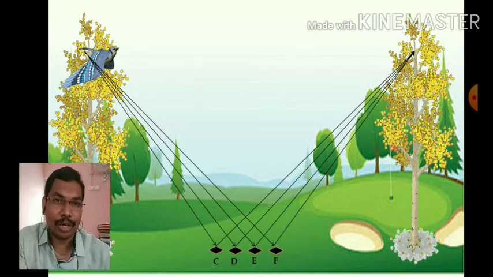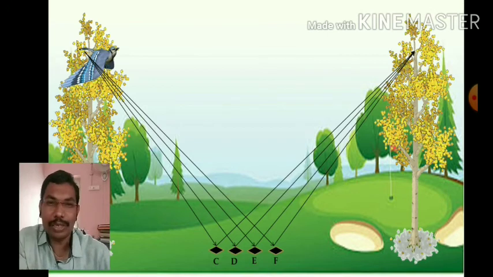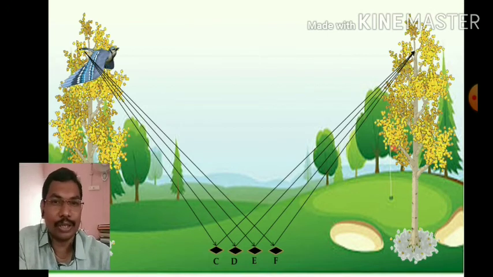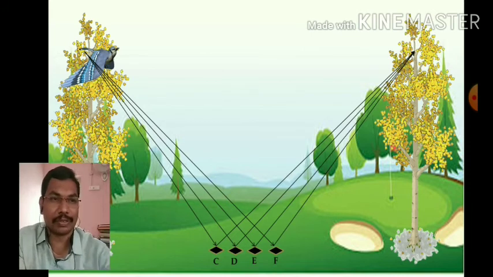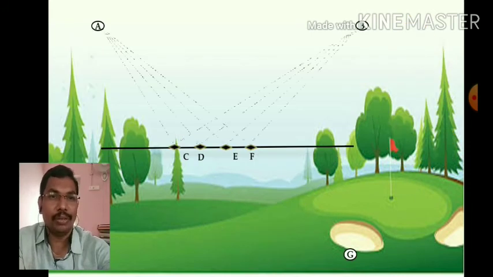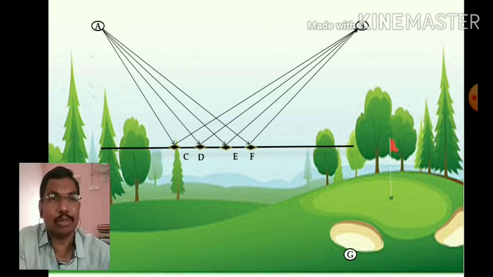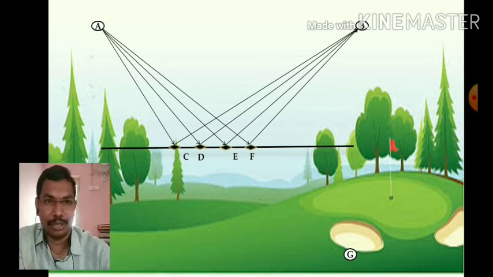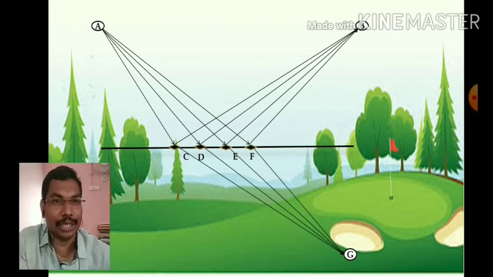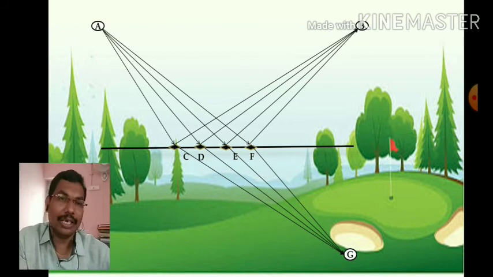Now it is an "as early as possible" game, so we need to find the shortest distance so that we can get the answer for this. If we do it like this, it is not possible for us because all seem to be the same. That's why we take a reflected point of B as G and make it straight. Now it is somewhat easy for us to find the